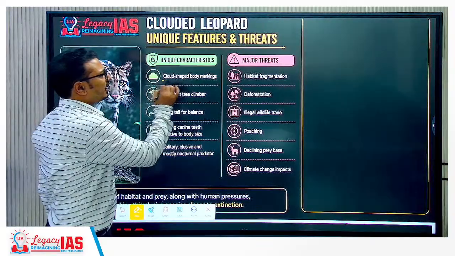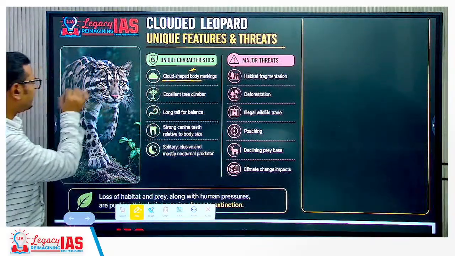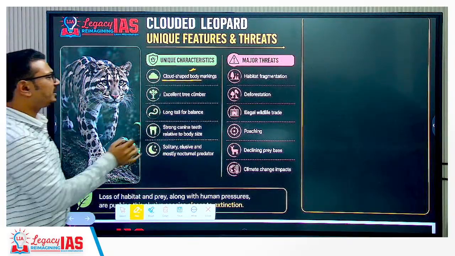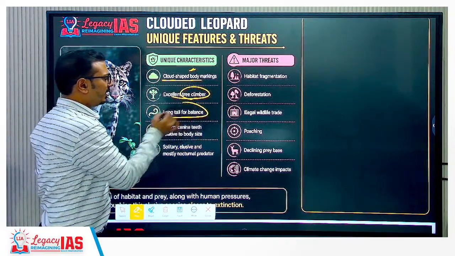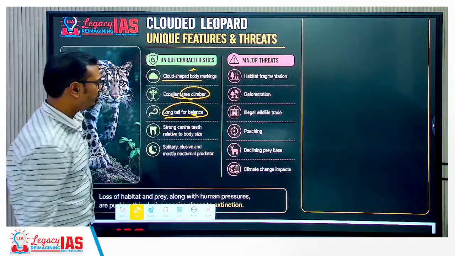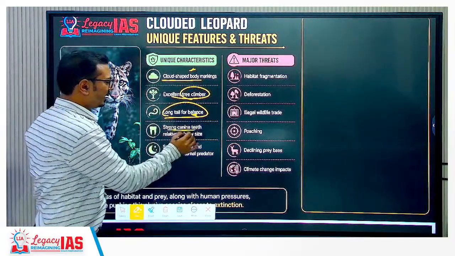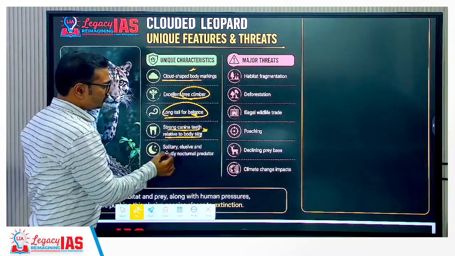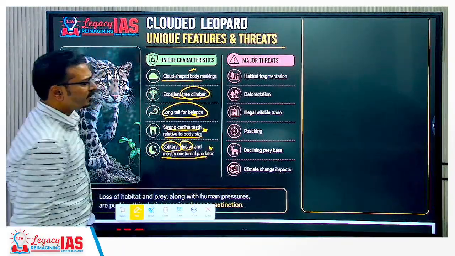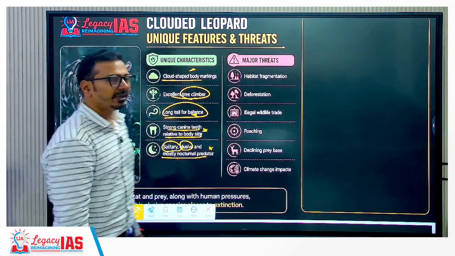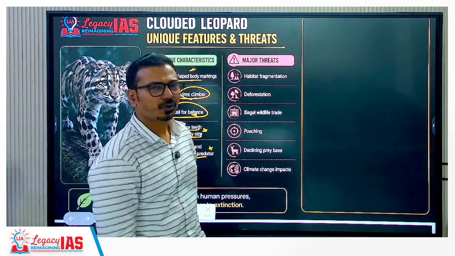Yes, it has cloud-shaped body markings. You can see on the body, cloud-shaped markings are there. Excellent tree climber because it is arboreal. The long tail helps in balancing because they have to jump from tree branches. Strong canine teeth relative to body size. Solitary, elusive, mostly a nocturnal predator. So apart from lions, most of the big cats or all these canine animals are solitary in nature.